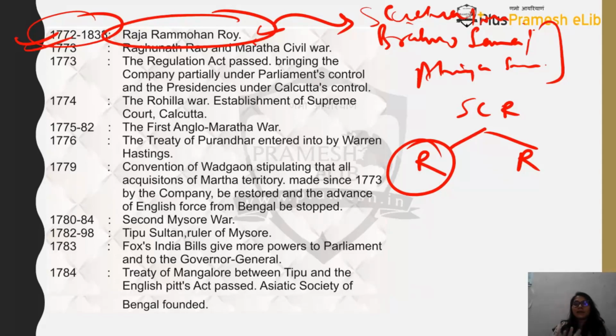Okay, now sati is the one that was abolished by Raja Ram Mohan Roy. Because of his efforts, an act was passed in 1829. Now this Brahmo Samaj, you will find that there are many figures associated with it. The grandfather of Rabindranath Tagore is also associated with Brahmo Samaj, and his father too. Then you will find that Keshav Chandra Sen is also associated with Brahmo Samaj.